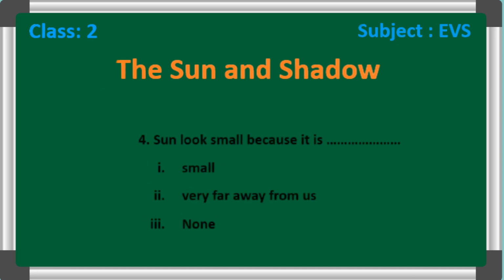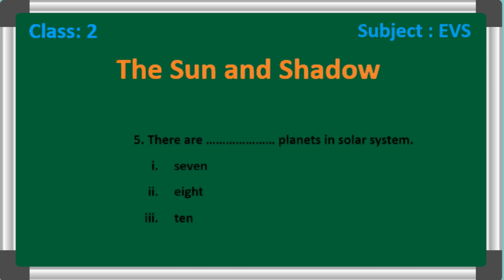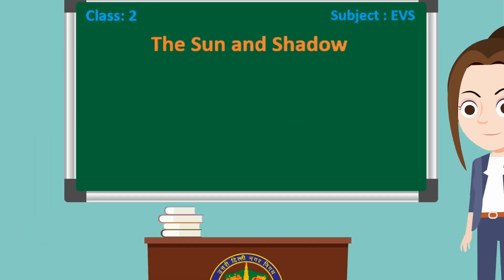Our fourth question is, the sun looks small because it is dash. Small, very far away from us, none. Question number 5 is, there are dash planets in our solar system. 7, 8, 10.